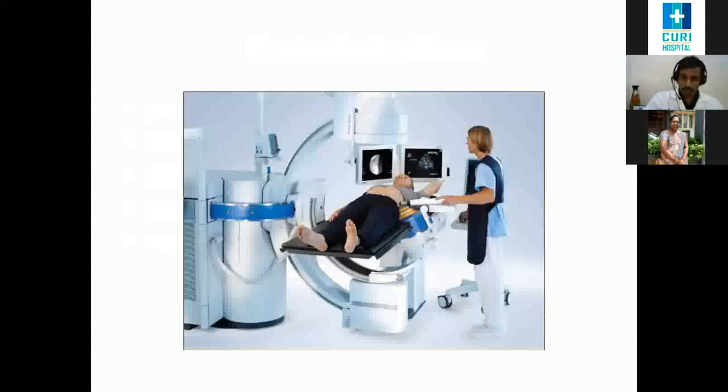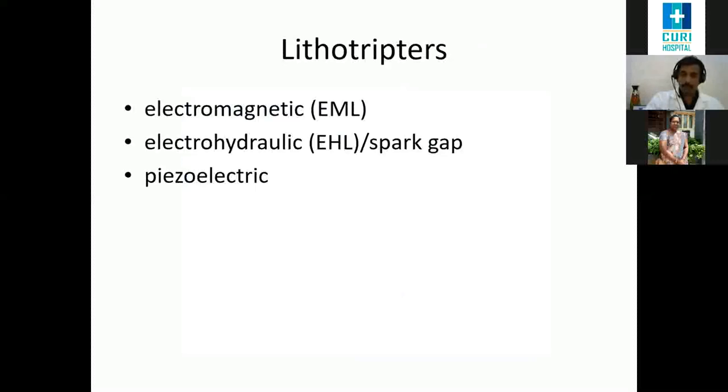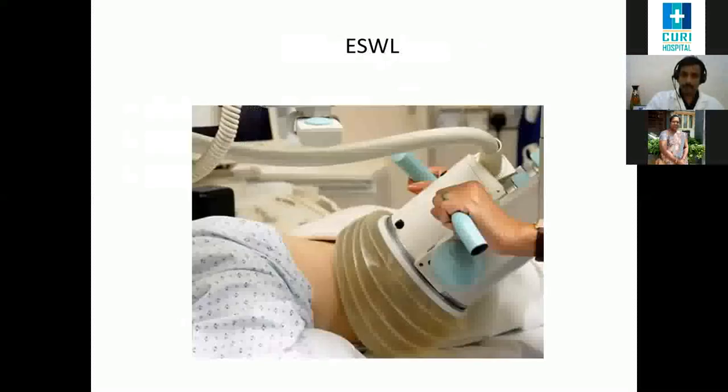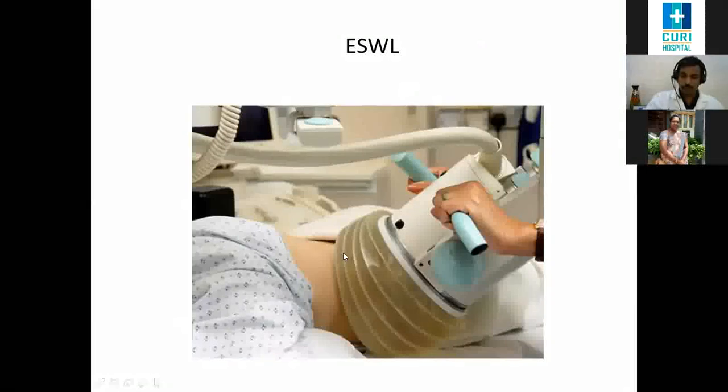This is a machine used for lithotripsy. It's called a lithotripter. What we normally use is called a Dornier HM3 lithotripter. There are 3 types of lithotripters mainly: electromagnetic, electrohydraulic and spark plug, and piezoelectric. This shows a lithotripsy machine. This shows a cushion filled with water, and the person is holding what is the source of the sound waves.